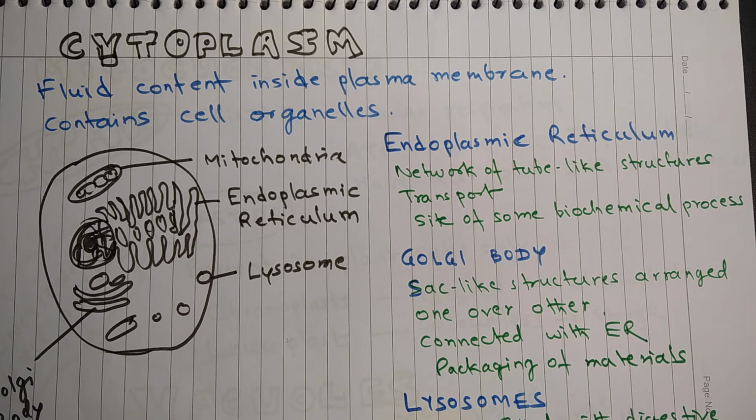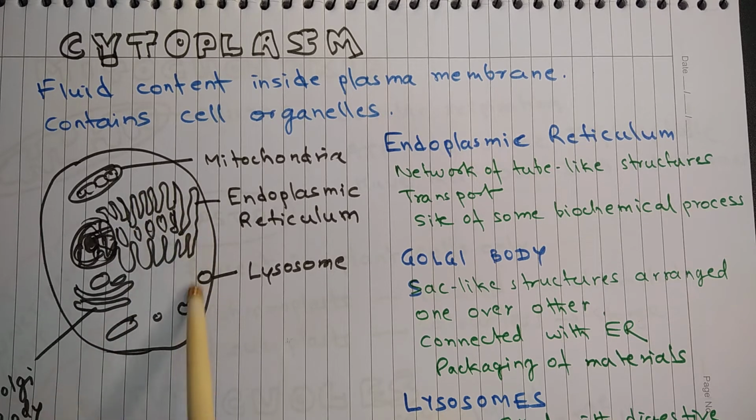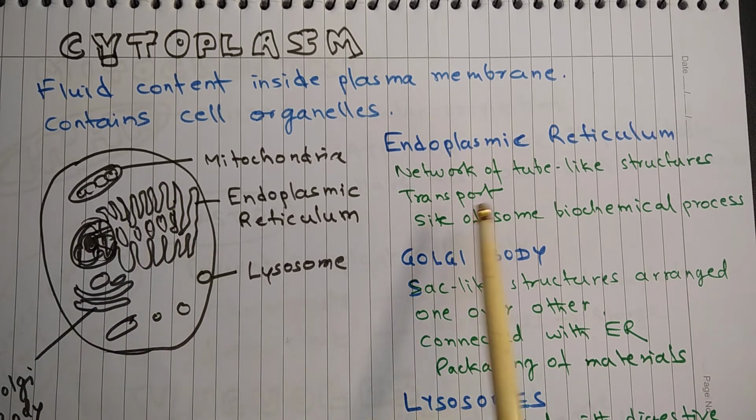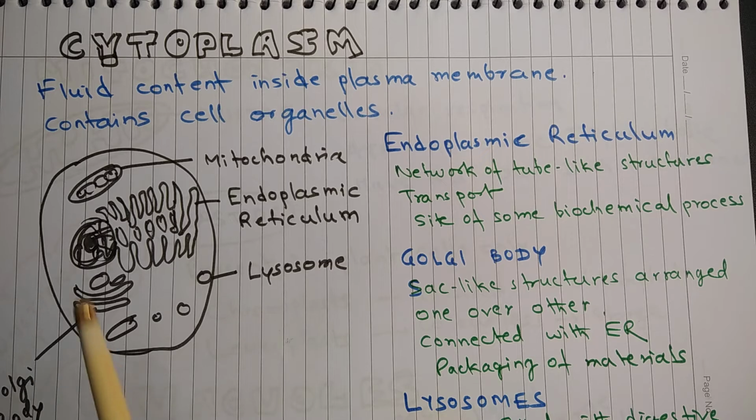Endoplasmic reticulum is a network of tube-like structures. So these are the tubes, this is the network. And endoplasmic reticulums are of two types. One is called smooth endoplasmic reticulum, or SER, and another is called rough endoplasmic reticulum, or RER. So dot-like structures can be seen on rough endoplasmic reticulum, and these dots are ribosomes. Ribosomes are responsible for synthesis of protein. The main function of endoplasmic reticulum is transport of material. Moreover, this is also site of some biochemical process.